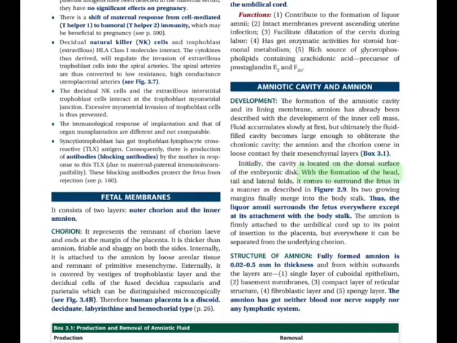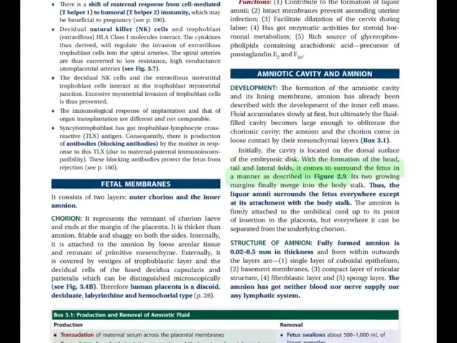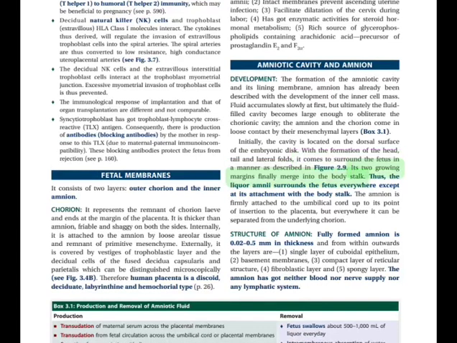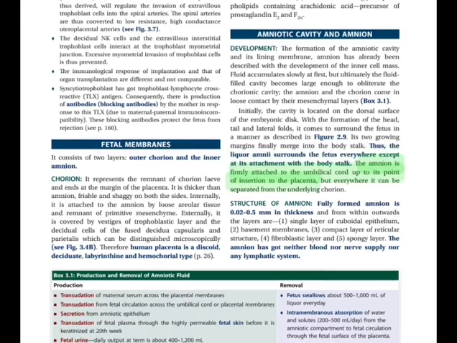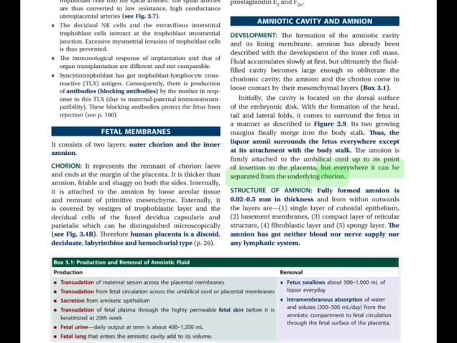With the formation of the head, tail and lateral folds, it comes to surround the fetus in a manner as described in Figure 2.9. Its two growing margins finally merge into the body stalk. The liquor amnii surrounds the fetus everywhere except at its attachment with the body stalk. The amnion is loosely attached to the umbilical cord up to its point of insertion to the placenta, but everywhere it can be separated from the underlying chorion.